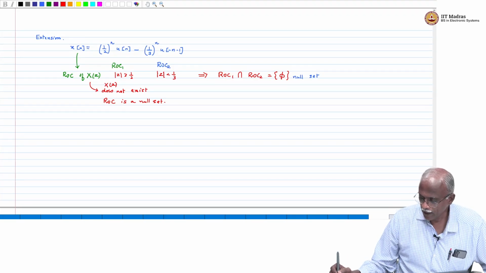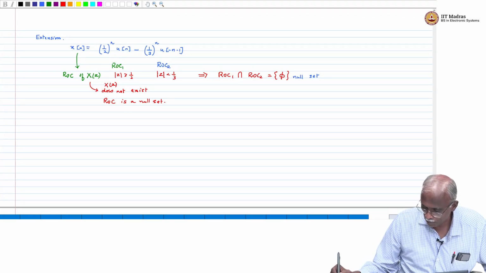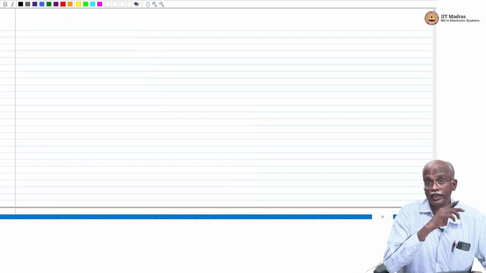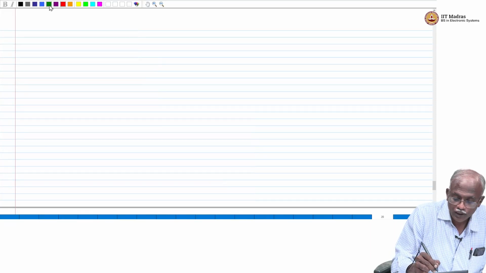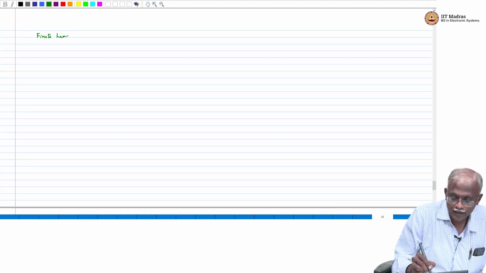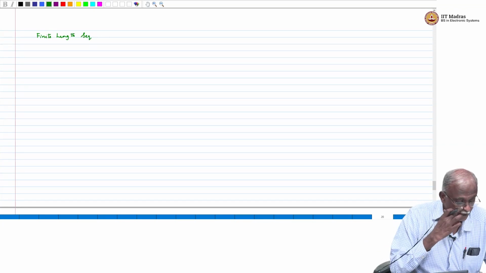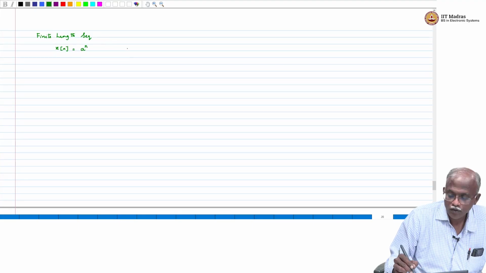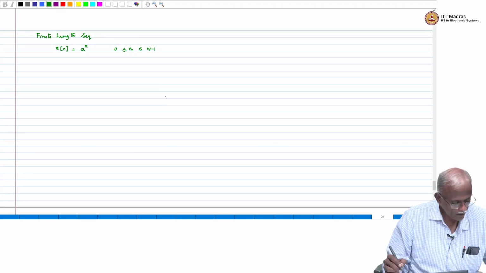Now comes what we would consider a very important example, which we have already studied in the context of the discrete time Fourier transform. Here is an exponential sequence, but it is of finite length. It is like a moving average filter, except that it is exponentially weighted. So, x of n is equal to a power n in the region n greater than or equal to 0, less than or equal to n minus 1.